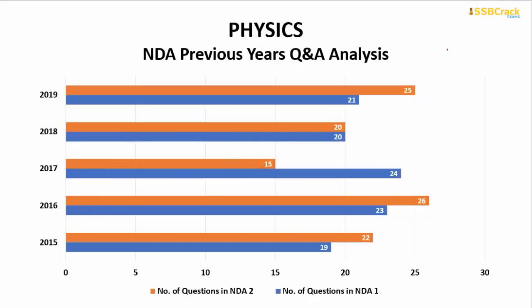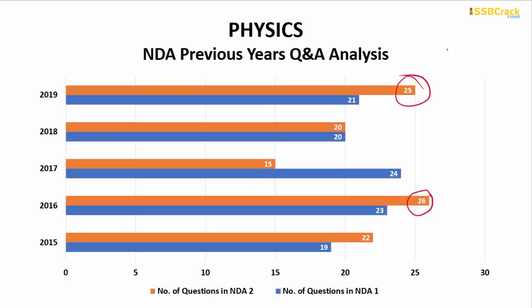Let us begin by understanding the physics NDA previous years' question analysis. The maximum number of questions from physics came in the year 2016, NDA 2 2016, and that is around 26 questions. After that, the maximum number of questions also came in a very recent paper, in the year 2019, NDA 2 2019. We found 25 questions only from the physics part.